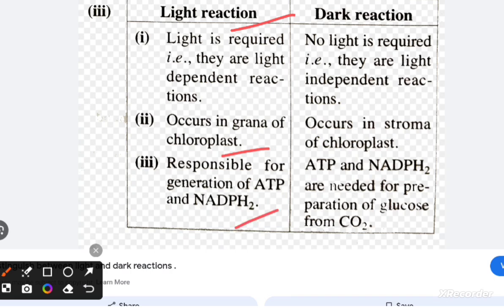And in the dark reaction, no light is required. They are light independent reactions occurring in the stroma of the chloroplast. ATP and NADPH2 are needed for preparation of glucose from CO2.